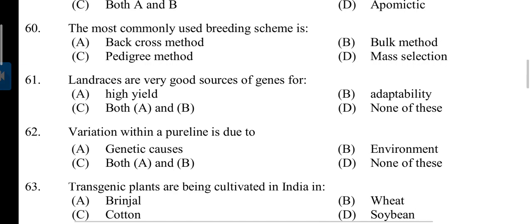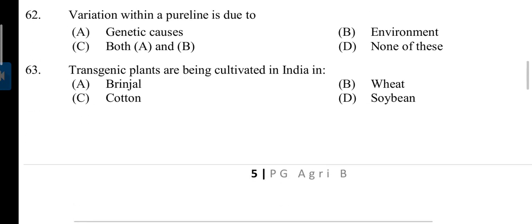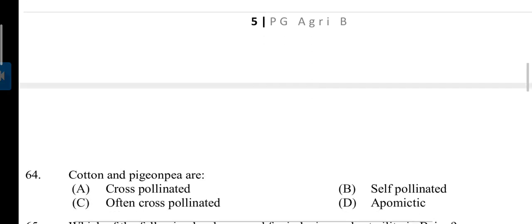Answer C. Pedigree method. Question 61. Land races are very good sources of genes for adaptability. Question number 62. Variation within a pure line is due to. Answer is B. Environment. Transgenic plants being cultivated in India is cotton.